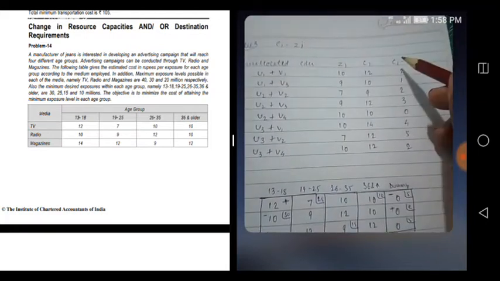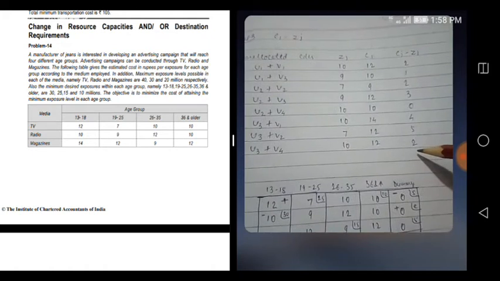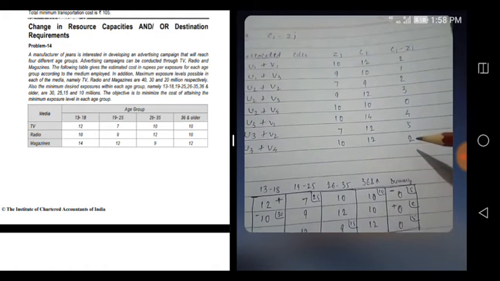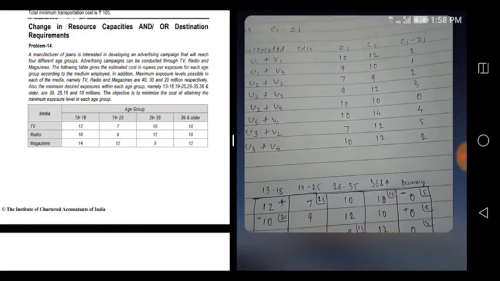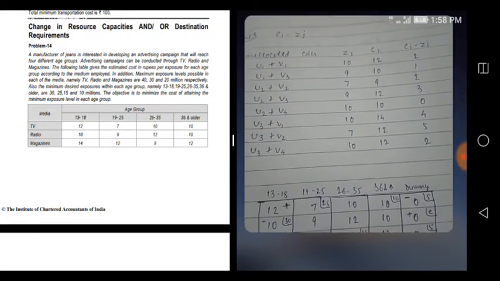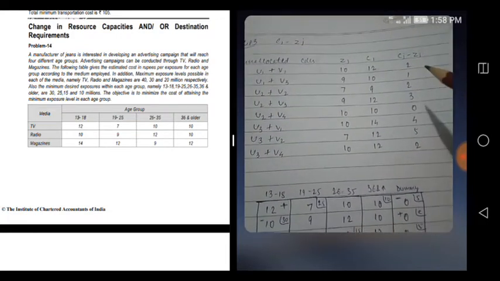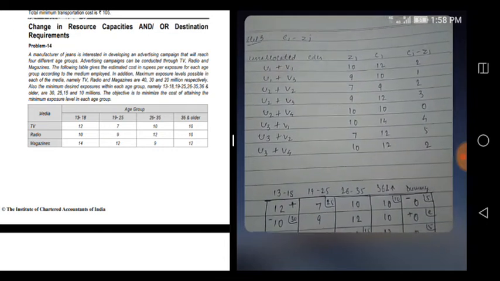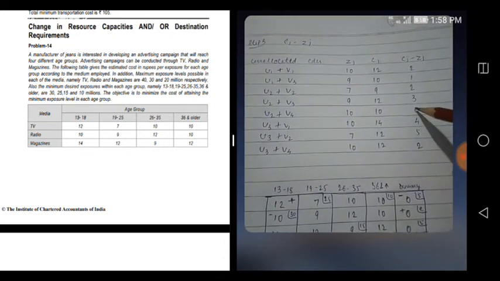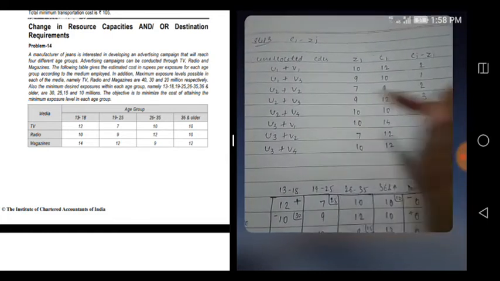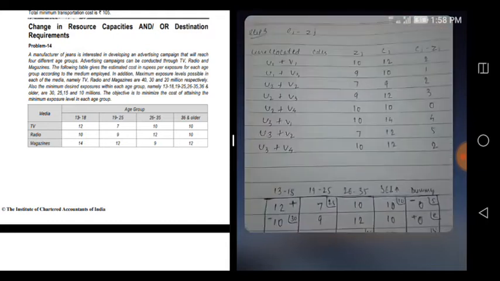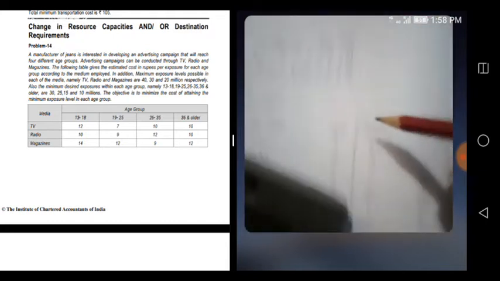So see, no value is having a negative figure. Okay, that means the solution is feasible and it is optimal. But it is multiple optimal also, because if you allocate u2 v4, it is 0. That means if you had allocated u2 v4, cost would not have changed. Cost would have been the same.